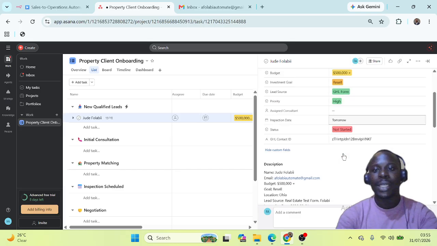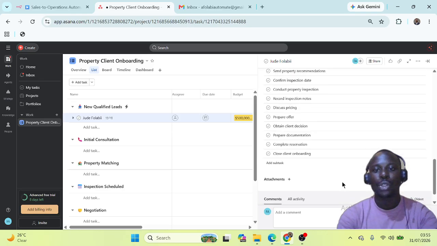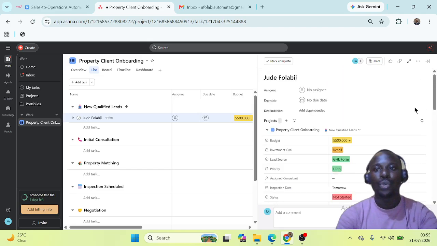So we can see all of this. This is the description added, and we have 19 subtasks here. All of this was added without having to do anything in Asana.